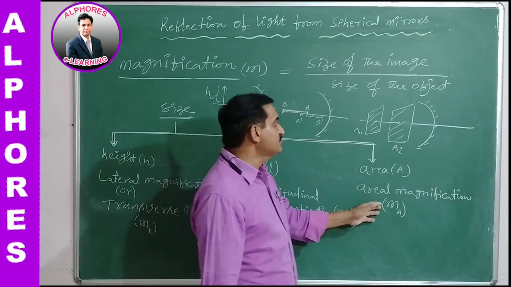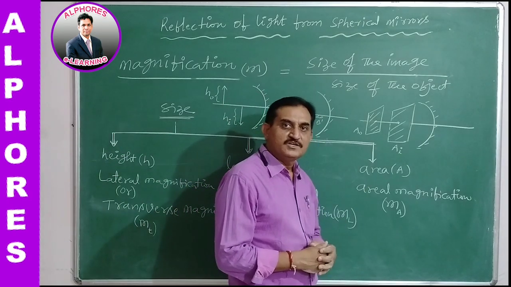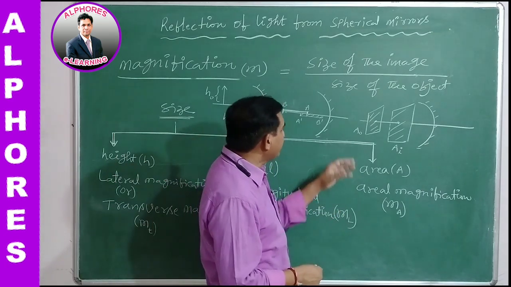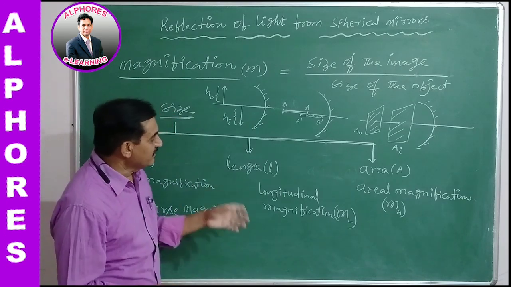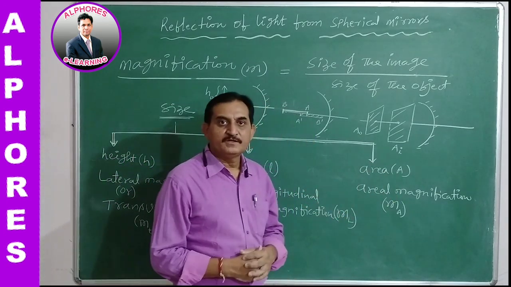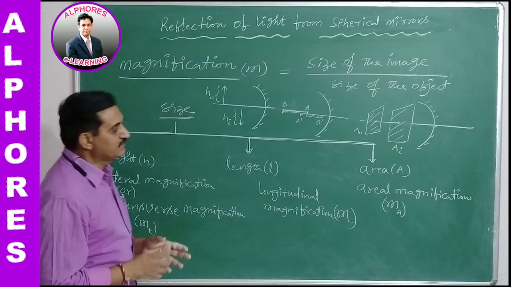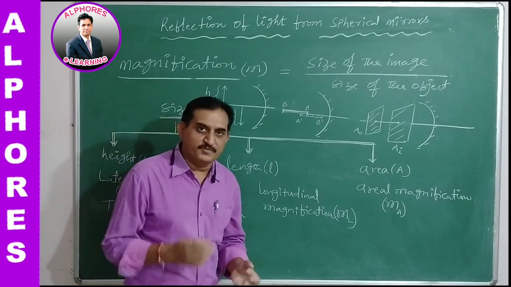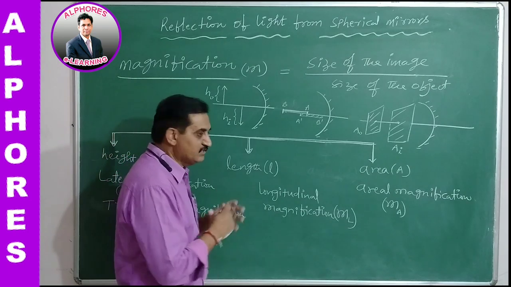In this case, the area of the object and the area of the image both are measured, and by taking the ratio, area of image by area of object, we get the areal magnification. Like this, we can estimate the three types of magnification for an object whose image is formed by spherical mirrors. So this is the magnification concept.